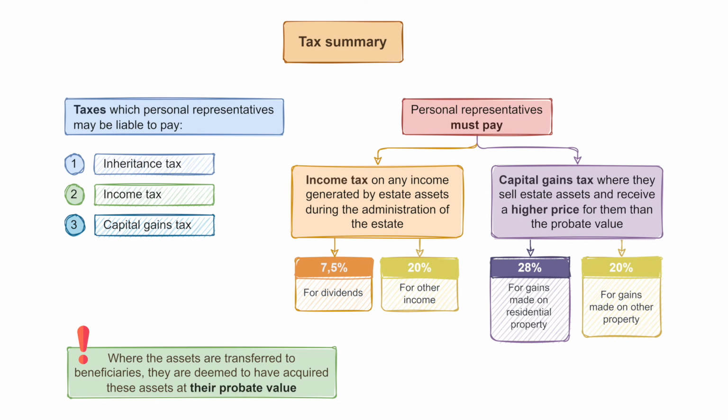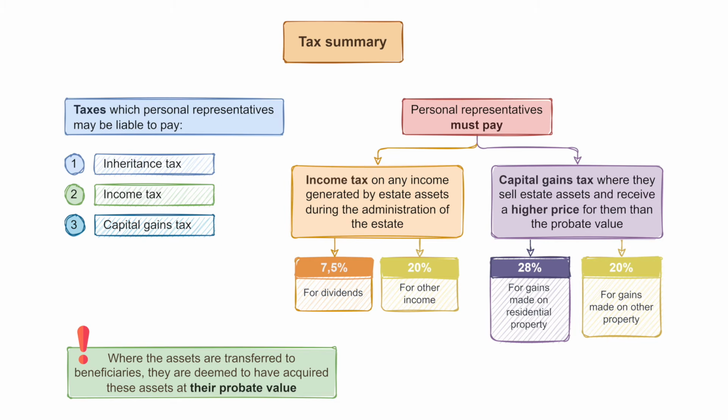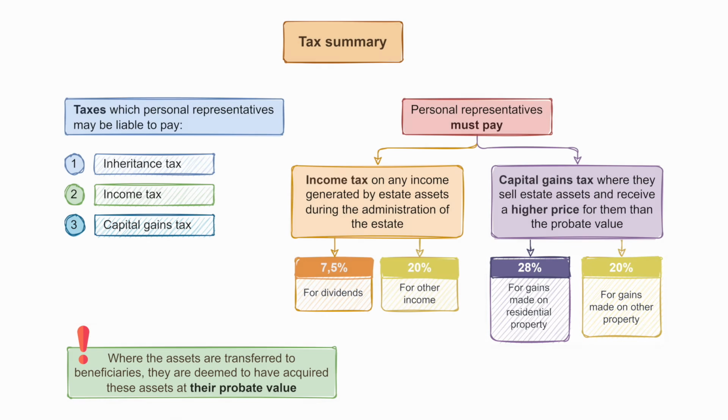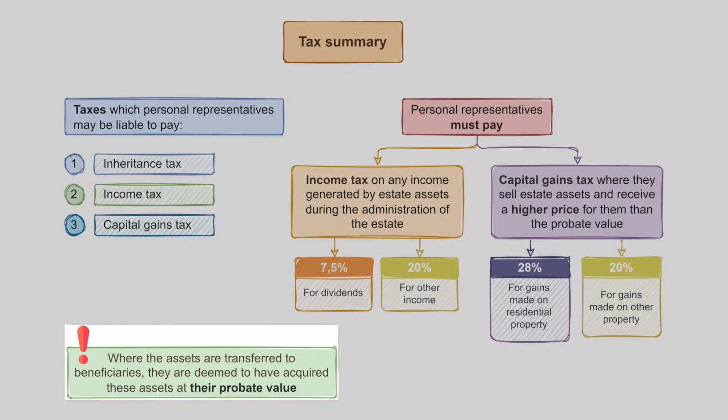Personal representatives must pay capital gains tax where they sell any estate assets to raise funds and receive a higher price for them than their probate value. In other words, their value at the time of the deceased's death. They must pay capital gains tax at a rate of 28% for any gains made on residential property and at 20% for gains made on any other property. Where the assets are transferred to beneficiaries, the beneficiaries are deemed to have acquired these assets at their probate value, not at their value at the time of transfer.